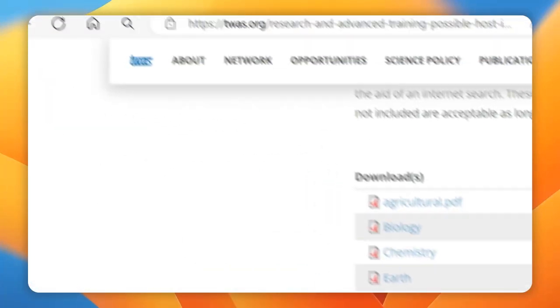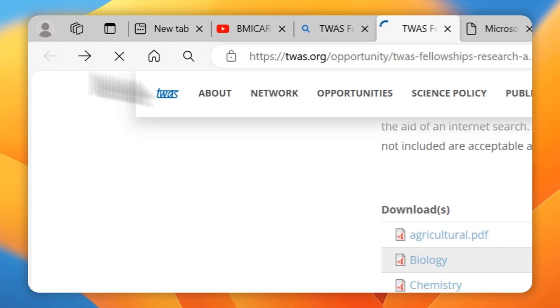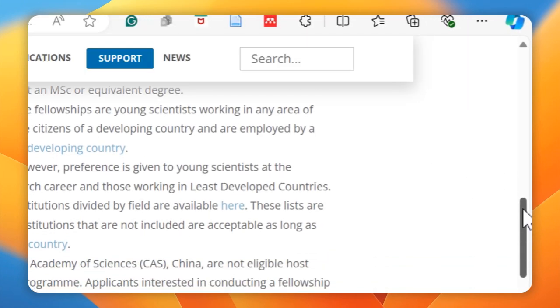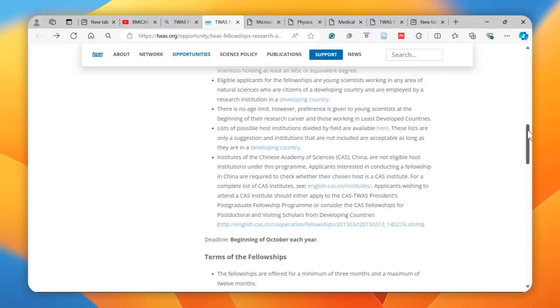We keep going, looking at the different eligibility criteria. Institutes of the Chinese Academy of Sciences, China, are not eligible host institutions under this program. Applicants interested in conducting a fellowship in China are required to check whether their chosen host is part of the eligible institutions.